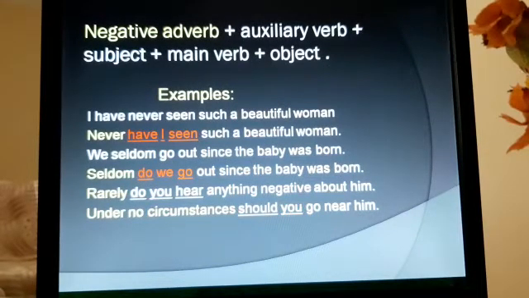The structure is negative adverb plus auxiliary verb plus subject plus main verb plus the object.